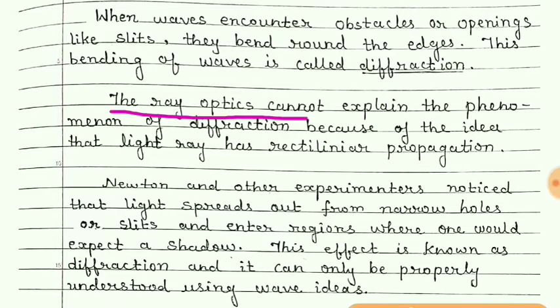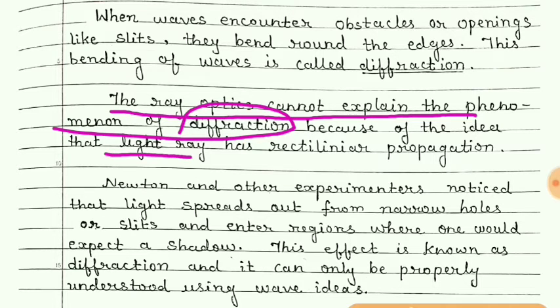The ray optics cannot explain the phenomena of diffraction. We have studied in chapter number 9 about ray optics. So ray optics cannot explain the diffraction. It is because according to ray optics, light ray travels in a straight path. Path means it is having a rectilinear propagation.